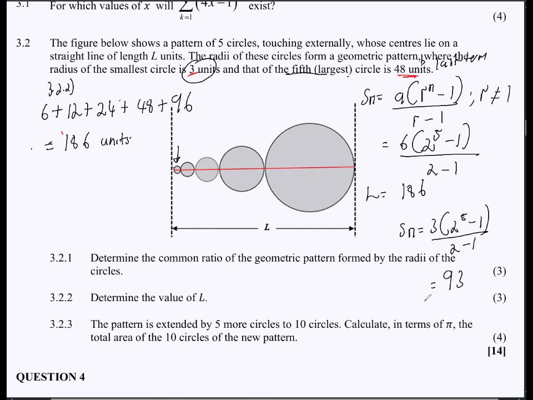But then you need to remember that you use the radii, and here we have diameters. So you need to multiply it by 2 so that you get the value of L, which is 186 as well. So 186 units. So either way, you could have used any of those options here. You could have got the answer there.